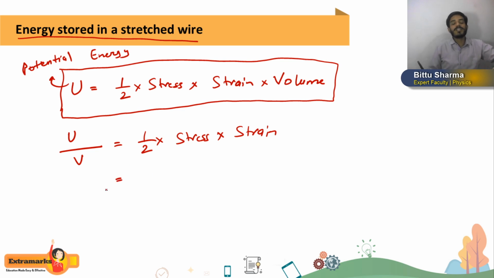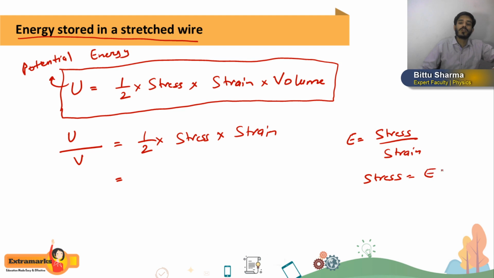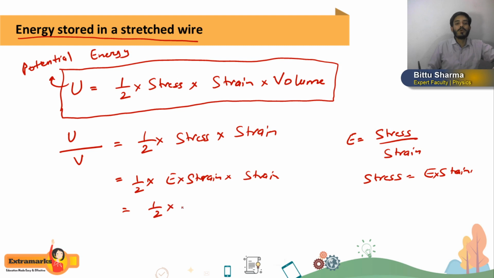Now you can modify this formula also. What we know, modulus of elasticity is stress by strain. So from here, stress is E into strain. So instead of stress, I'll write E into strain, again into strain. So it will become 1/2 into E into strain square.